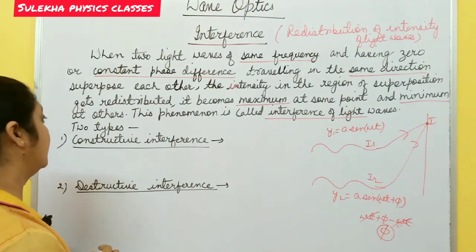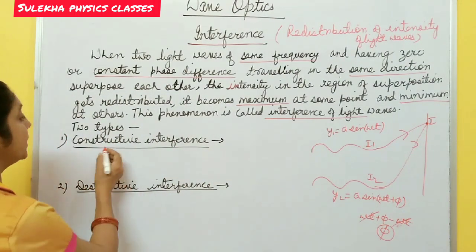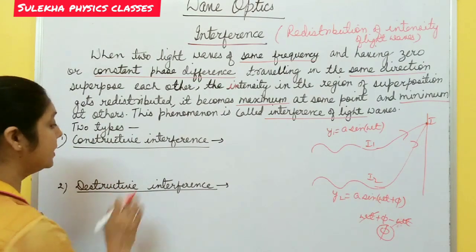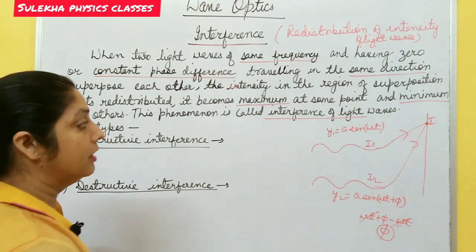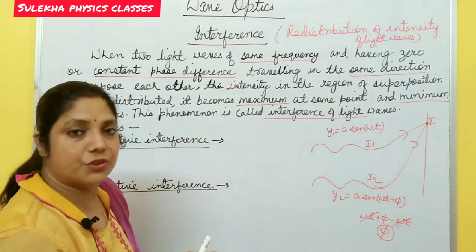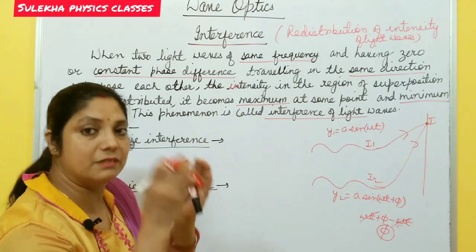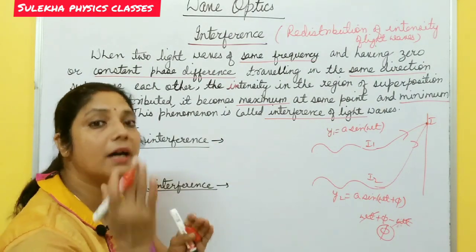Right? Okay. So there are two types of interference. One is constructive interference and the other is destructive interference. You know interference is redistribution of intensity. It means intensity is maximum at some point and minimum at some other point.